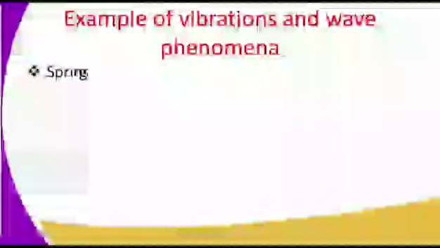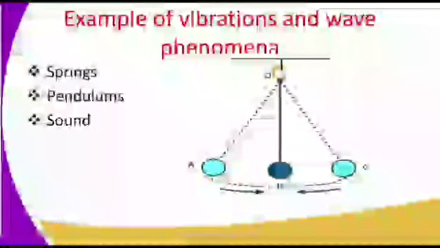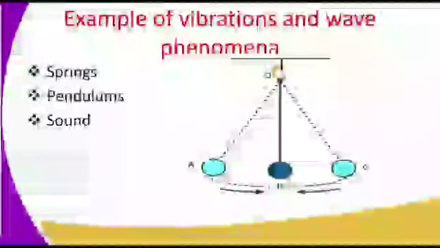Examples of vibrations and wave phenomena include springs, pendulums, sound. So we have a setup here. This setup is for a pendulum. Now a pendulum is just a setup that is used to actually study wave motion. And in this particular case, the pendulum is placed at point B and then raised to point A and released.